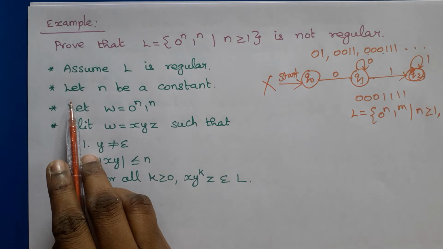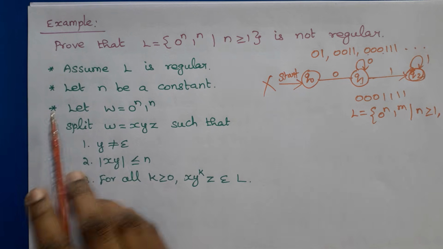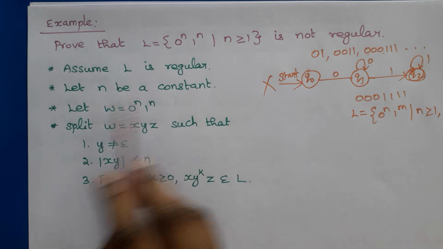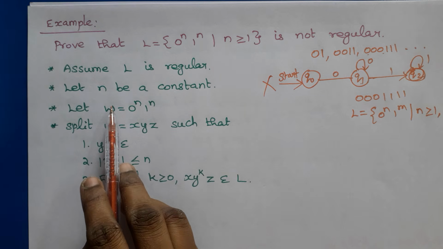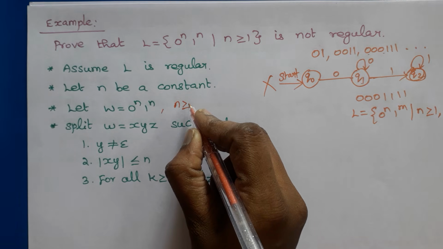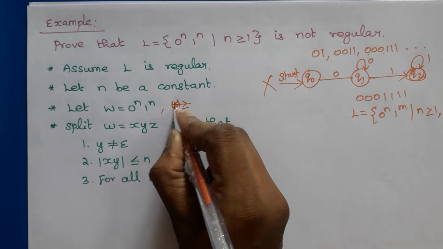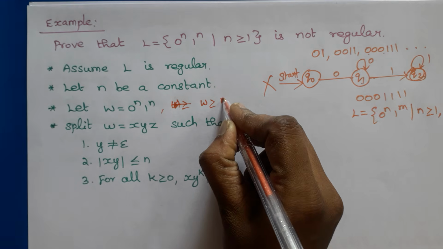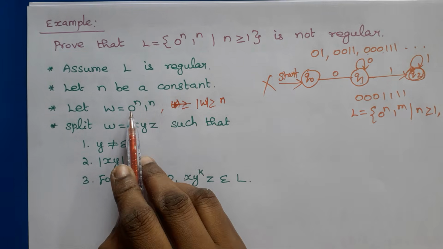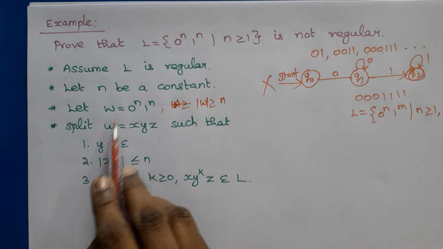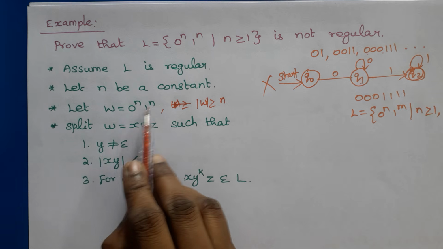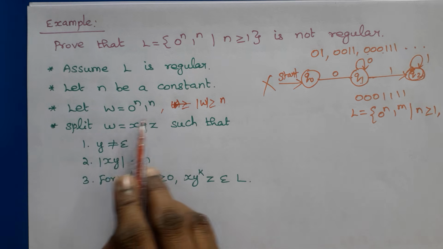L is regular means we can construct a DFA, right? So let n be the number of states of the DFA, or we can write it as n being a constant. Then we need to choose a string W, and the condition is the length of W should be greater than or equal to n. So here we have chosen 0^n 1^n as the string W, because here the length of W is 2n, right? So length of W is greater than or equal to n here.